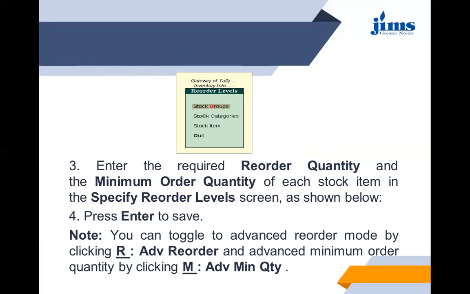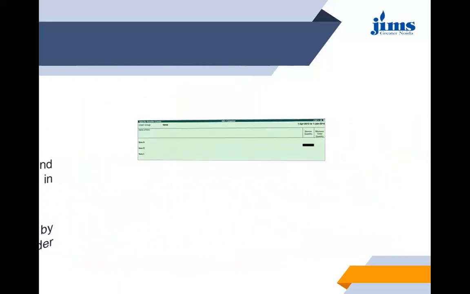Enter the required reorder quantity and minimum order quantity of each stock item in the specify reorder level screen as shown below. Press enter to save. Note, you can toggle to advanced reorder mode by clicking R underscore, that is advanced reorder, and advanced minimum order quantity by clicking M underscore, advanced minimum quantity.